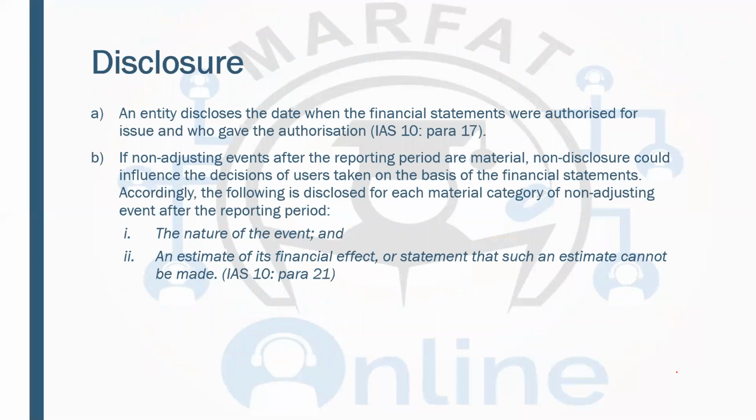Now you have the disclosure. So an entity discloses the date when the financial statements were authorized for issue and who gave the authorization. If non-adjusting events occur after the reporting period and they are material, they should be disclosed. And what you will be disclosing is the nature of the event and the estimate of its financial effect, which we have already discussed.